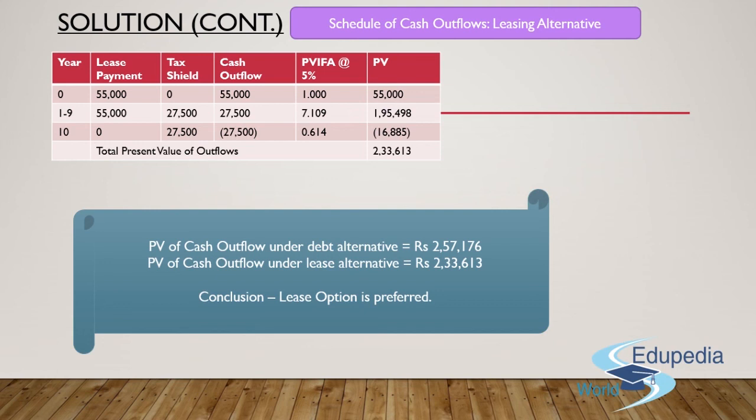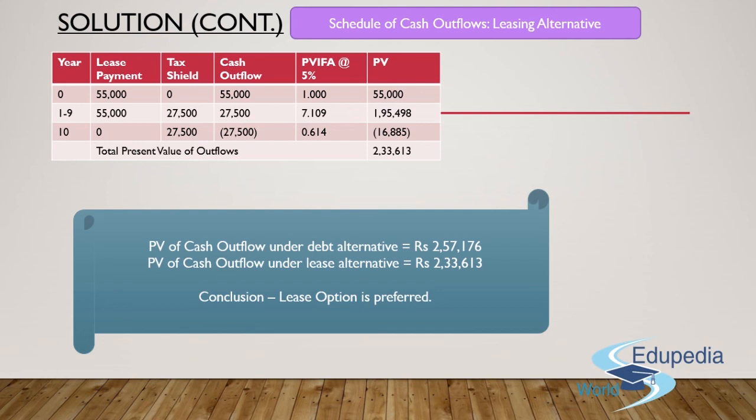Multiply the same with the present value interest factor annuity at 5%, that is the summation of year 1 to 9, that is 7.109. You'll get the figure of 1,95,498 rupees. Coming to the last year, which is year number 10.